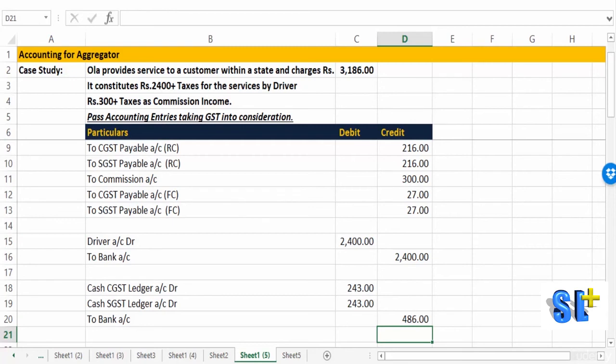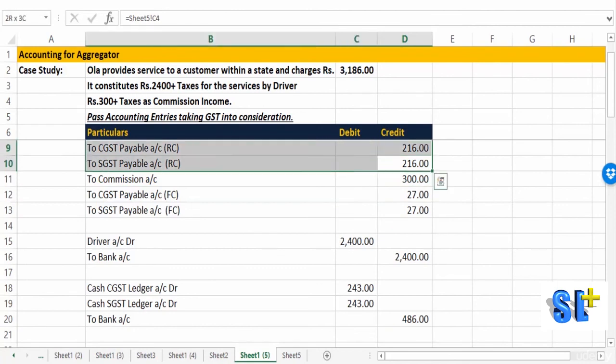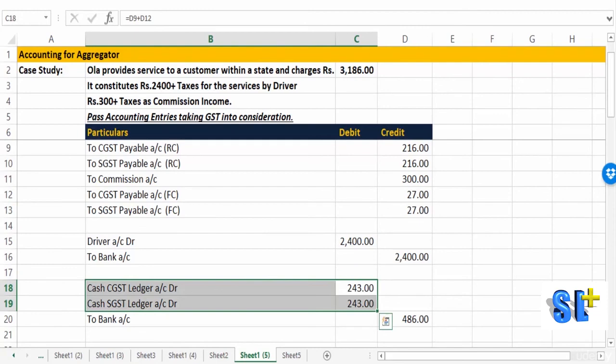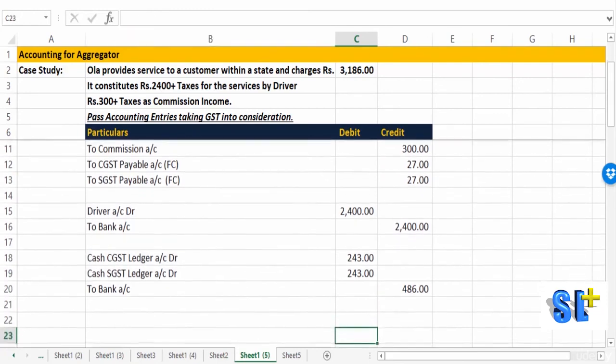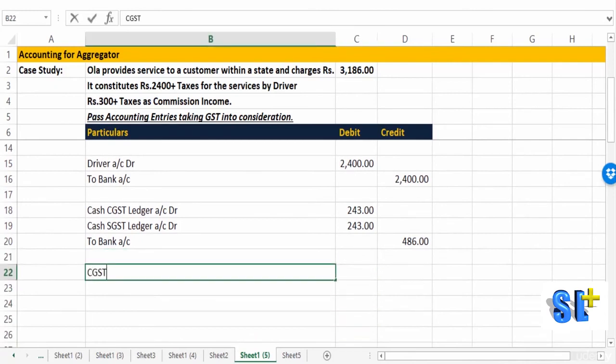Then we have to pass a set off entry also, because we have payable entries still hanging, but the tax has been paid. So how do we set off? We'll be setting them off against these respective cash CGST and SGST ledger accounts. So let's do that. First, CGST payable account, we had something on reverse charge basis.